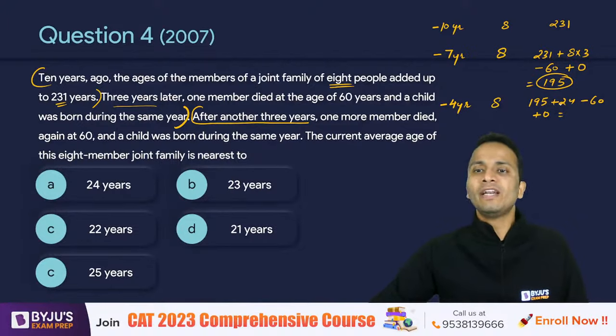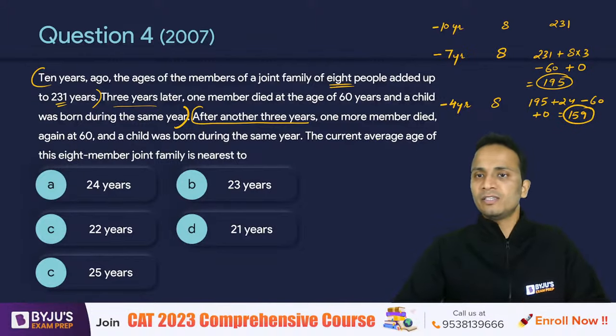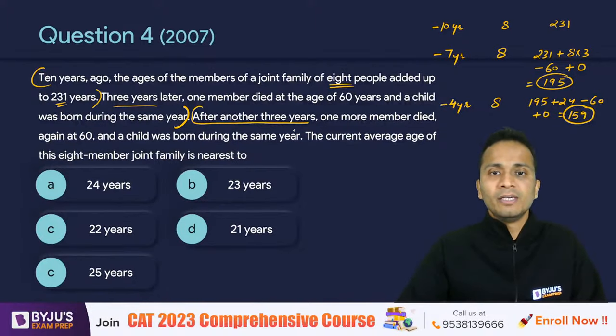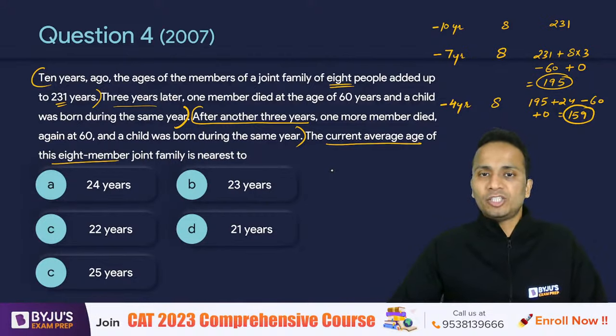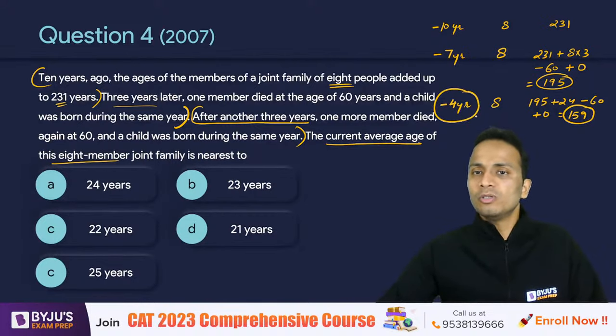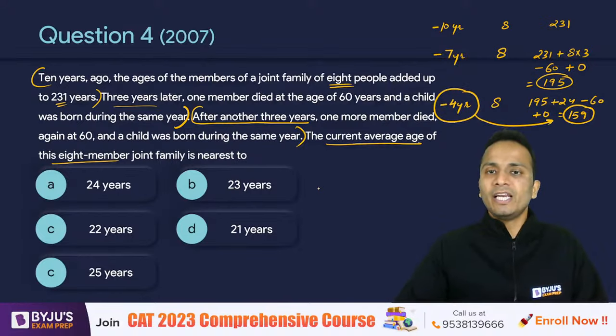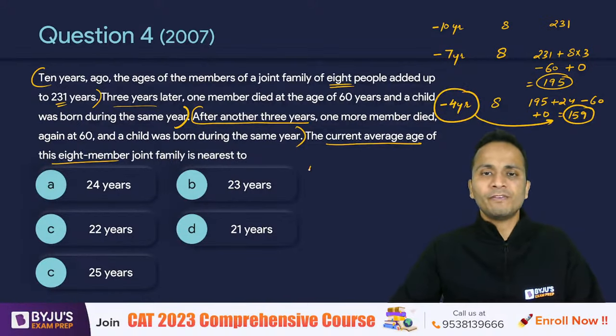Okay, so 195 plus 24 minus 60. So let's do 195 minus 60 first. So that is 135 plus 24, 159. So 159 is the sum of the ages 4 years ago. Okay, now they want to find out the current average age. So 4 years ago, the sum of the ages of these 8 people was 159.